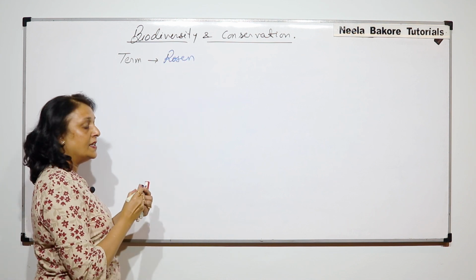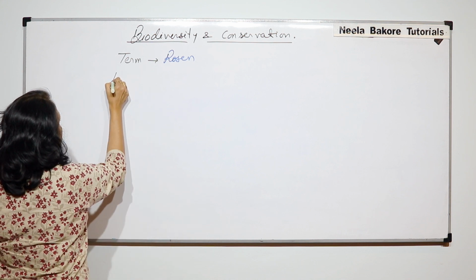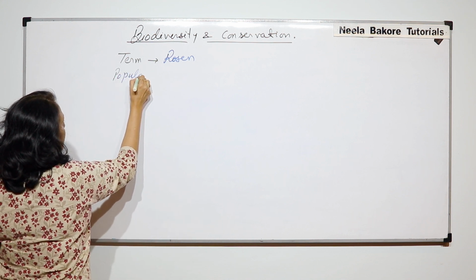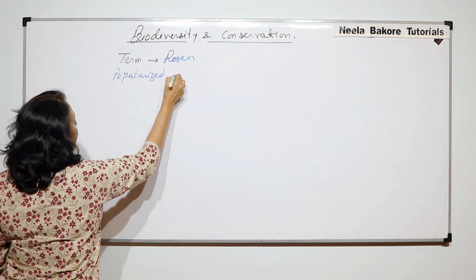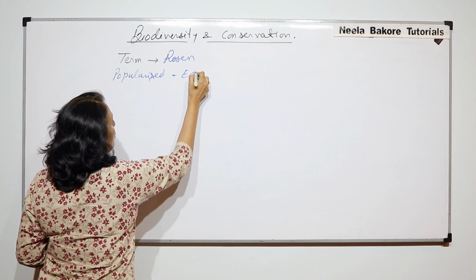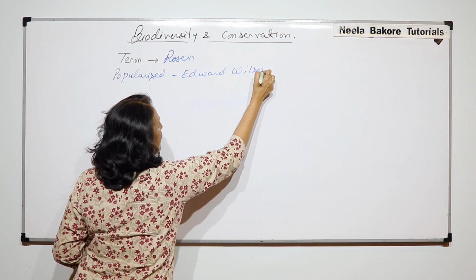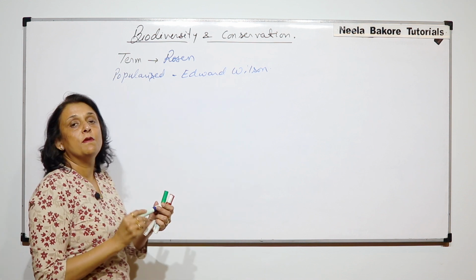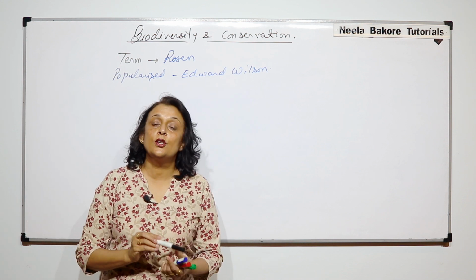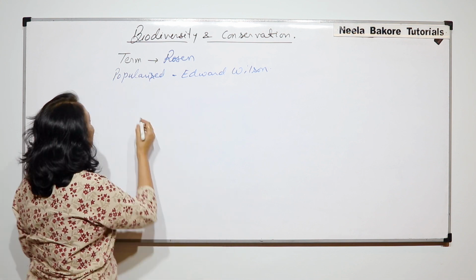But this concept was popularized by Edward Wilson. Now, what exactly do we mean by this term, biodiversity? Biodiversity means variations.